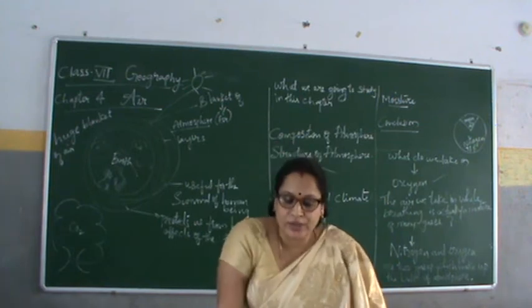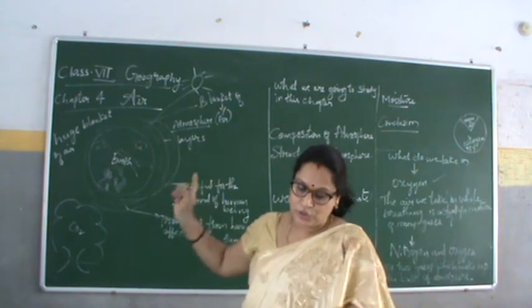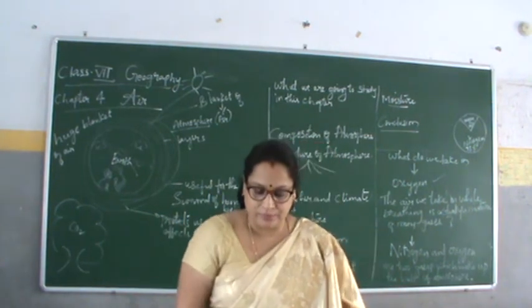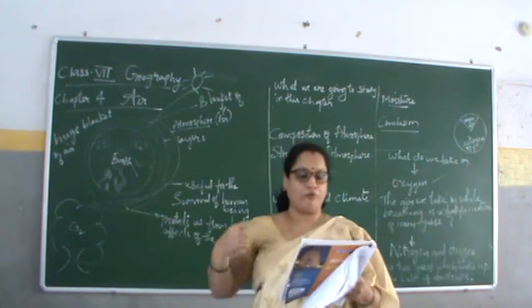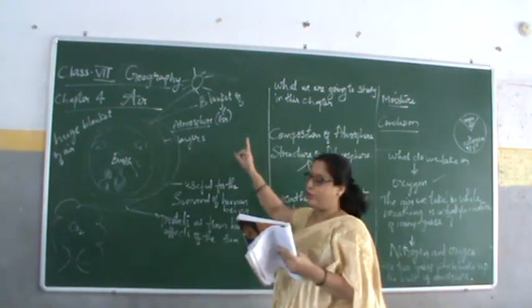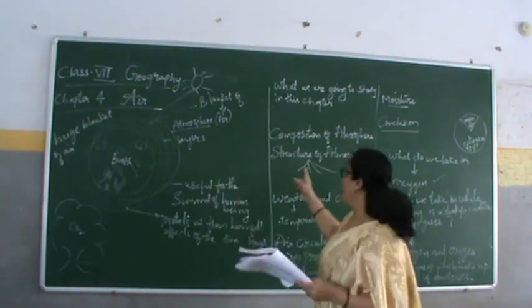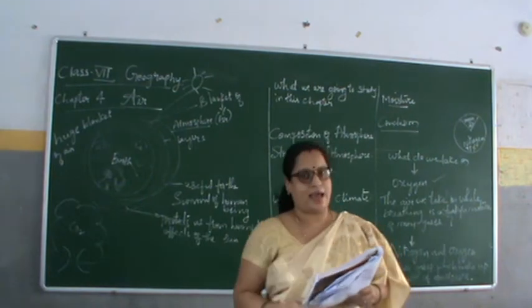The atmosphere is, once again I am repeating, a huge blanket of air that surrounds the earth, and it provides us with air that we breathe and protects us from the harmful effects we get from the sun. The composition of the atmosphere: atmosphere is a mixture of various gases.